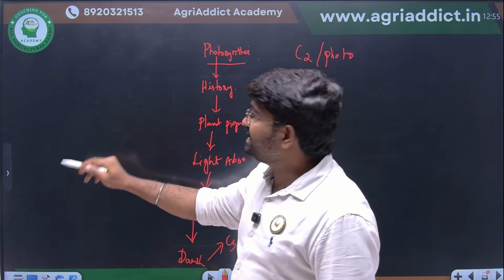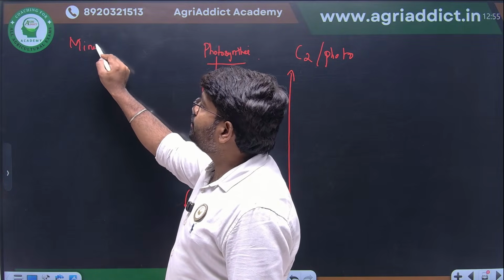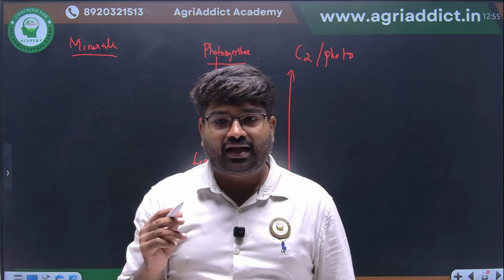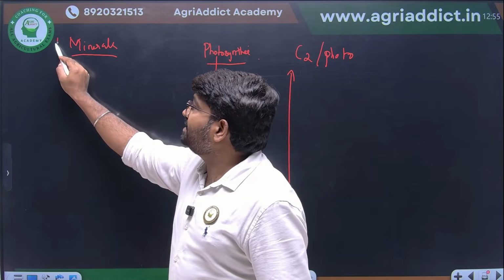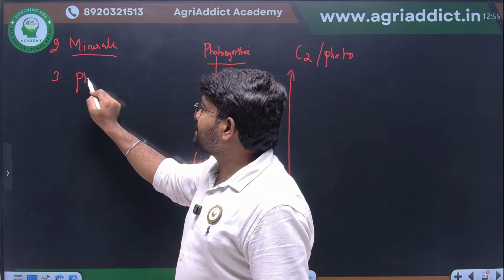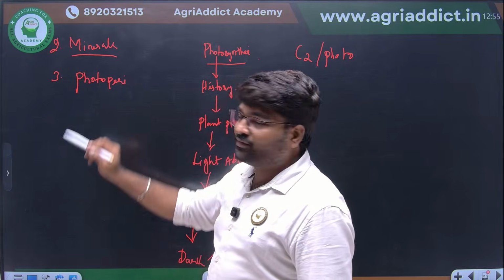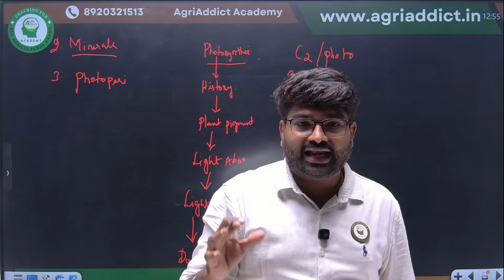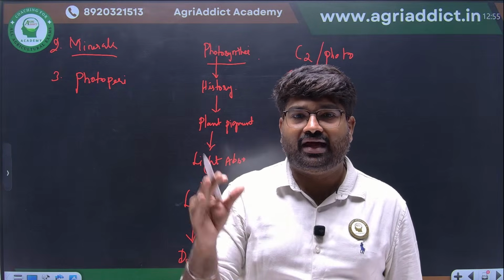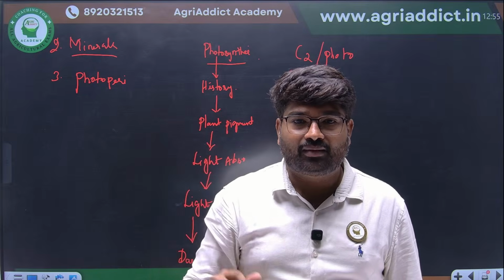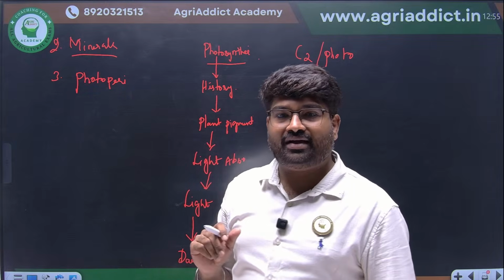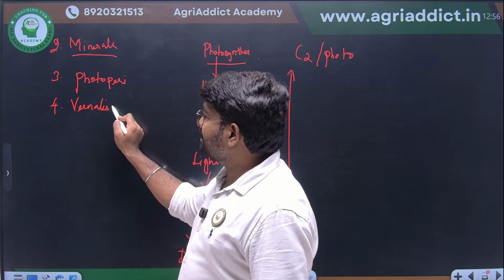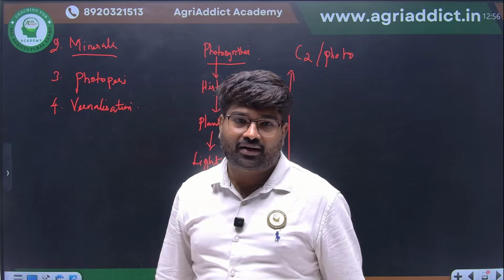Then second, we have seen mineral nutrition. In mineral nutrition we have seen the classification of minerals, the major function of each mineral and its deficiency symptoms. At the third section we discussed photoperiodism: what is meant by photoperiodism, who gave the term, and at last we classified the photoperiodic plants into short day, long day and day neutral plants. Then we saw examples for each. At the last section we saw vernalization, who gave the term and what the process is.